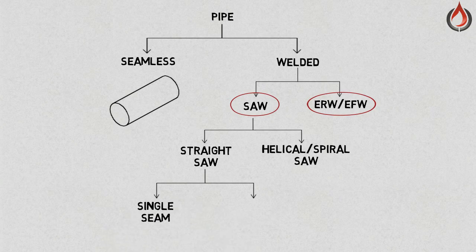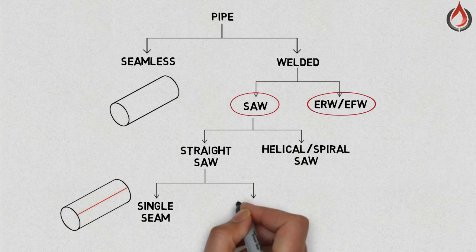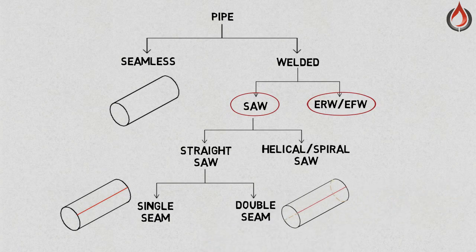And here there are two types of straight SAW. Single seam pipe, which is welded on only one side of the pipe, is single seam. Double seam pipe, which is welded from both sides parallelly, is double seam pipe. A pipe made of a long strip of steel plate fitted together to form a helical or spiral seam, which is welded like in the picture.